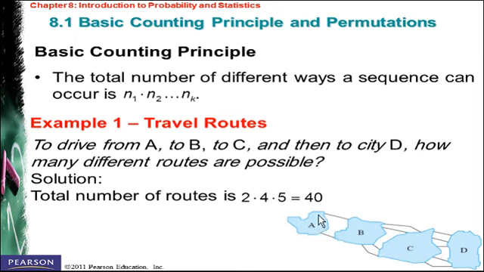It's going to be the multiplication of each of these routes. In terms of the principle, we can assume that the first event, E1, is moving from A to B, while E2 is moving from B to C, while E3 is moving from C to D. So we have 2 outcomes here, 4 outcomes here, and 5 outcomes here. Then we'll multiply 2 by 4 by 5 to get the final number of possible routes, which is equal to 40.